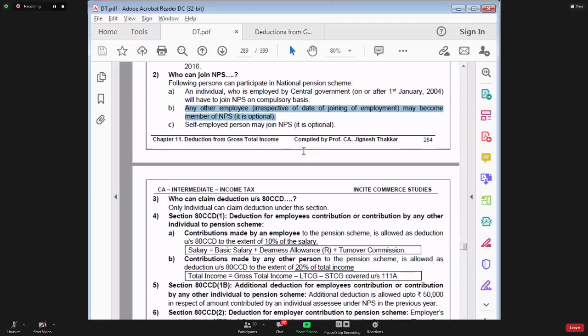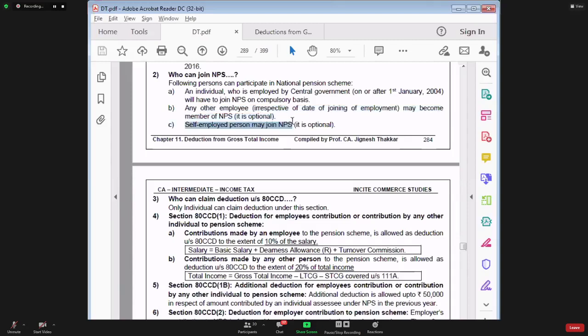Now say for example, if at all they participate, in that case employer and employee both will have to contribute money to the pension scheme. In that case, the employer doesn't normally shell out more money out of his own pocket. What happens is the employer will reduce his contribution to the provident fund scheme and transfer part of the amount to the pension scheme. But the employee has to contribute money out of his own pocket to the pension scheme. So for a private sector employee, this scheme is optional. If this scheme is set up by the employer, then only he has to contribute, and then only he will receive the pension after retirement.